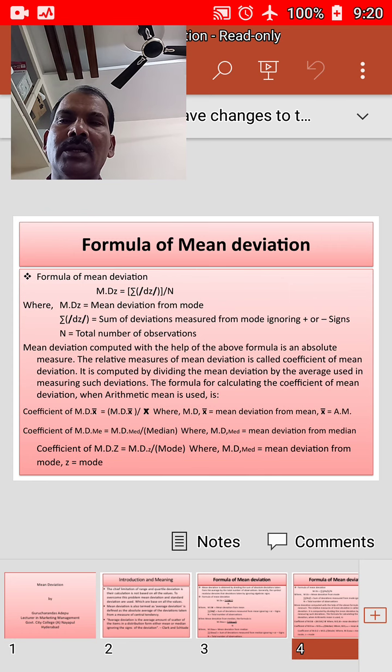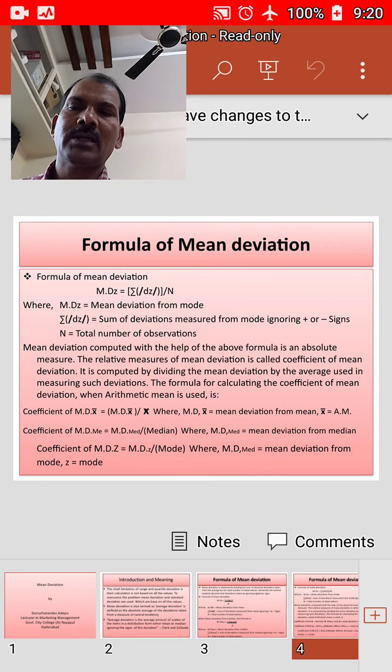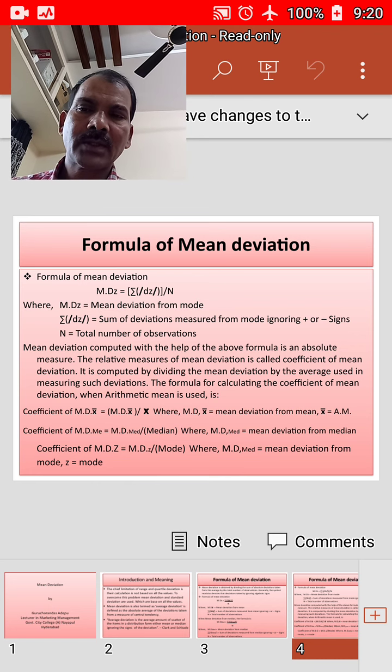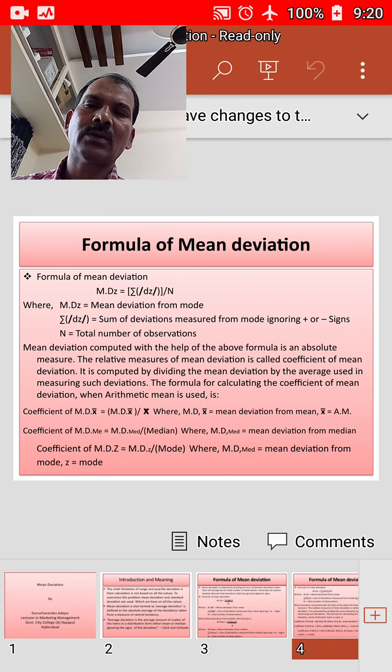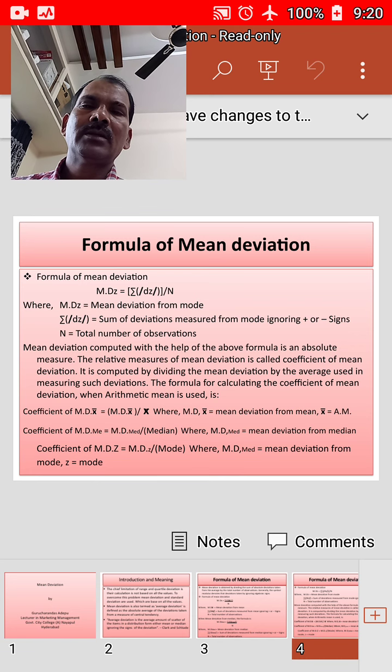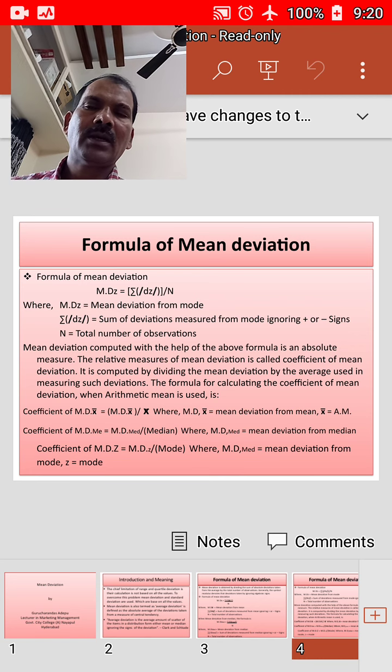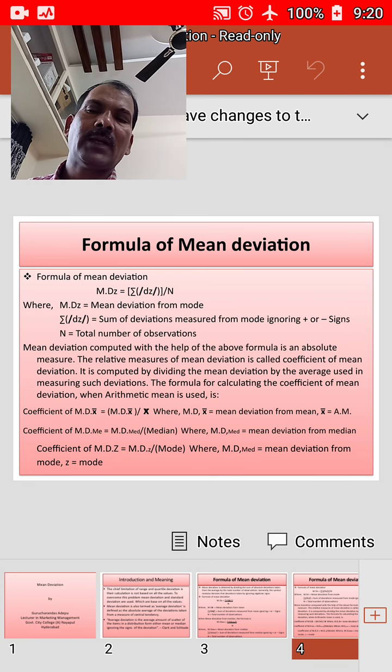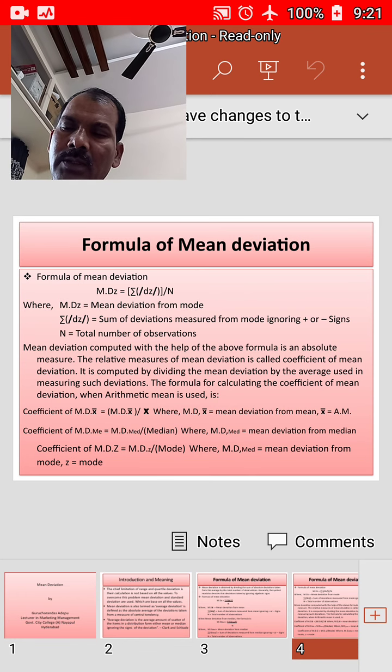When the median is used, the formula is different: the coefficient of mean deviation of median is equal to the mean deviation taken from the median divided by the median, where MD median is the mean deviation from the median. When the mode is used, the coefficient of mean deviation from mode is equal to MD Z by Z, where MD Z is the mean deviation from mode and Z is equal to mode.